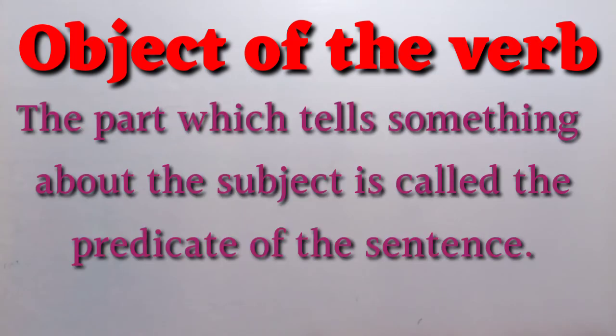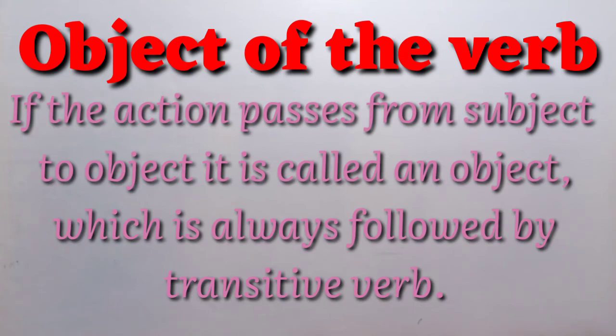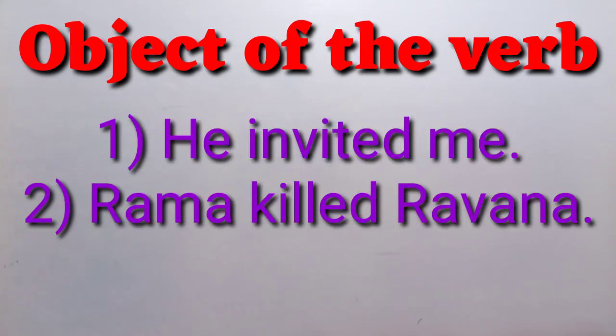Nouns are used as object of the verb. What is the object? The part which tells something about the subject is called the predicate of the sentence. If the action passes from subject to object, it is called an object, which is always followed by a transitive verb. For example, he invited me. Me is the object in the given sentence. Rama killed Ravana. Ravana is the object in the given sentence.